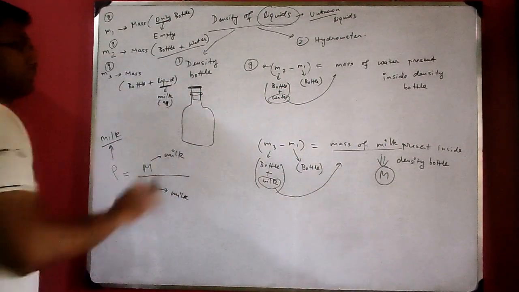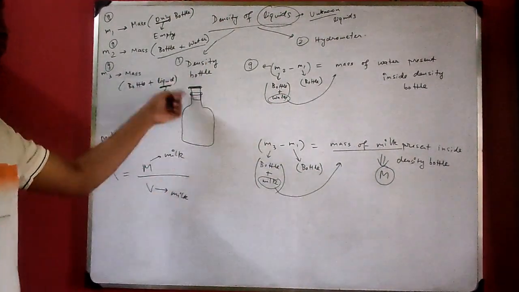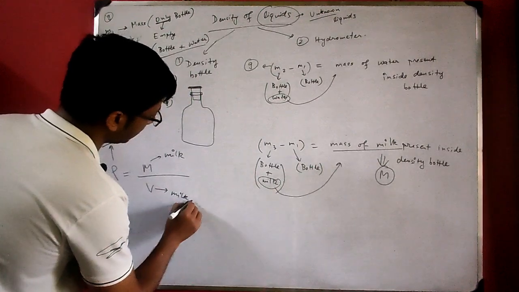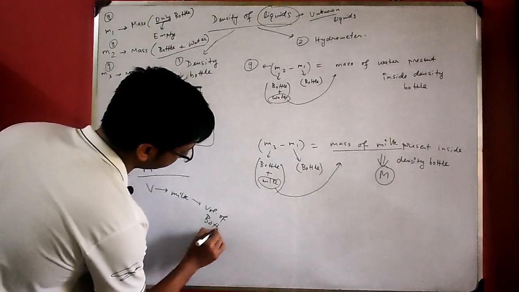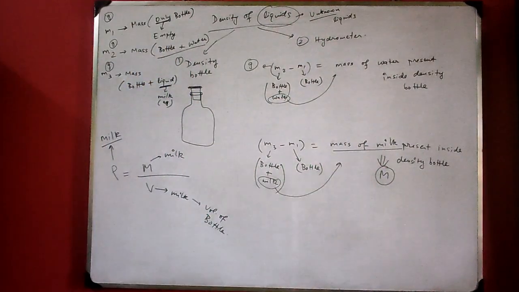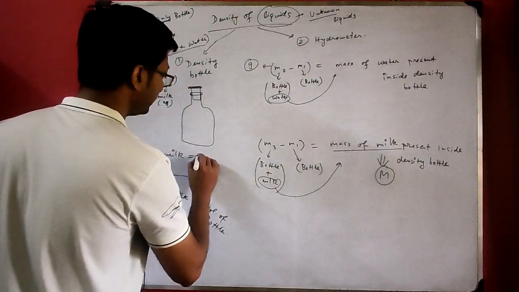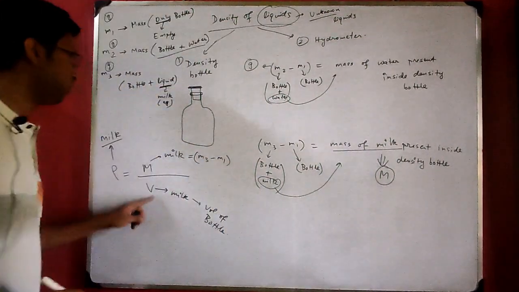Here the volume is fixed. When I have put water, the volume is the same as when I have put milk. So the volume of milk is nothing but the volume of the bottle itself. Now how to get it? Mass of milk is M3 minus M1. How to find the volume of this bottle?